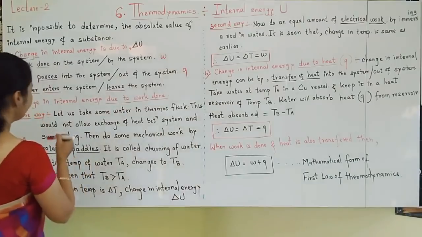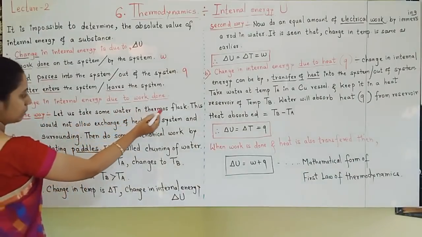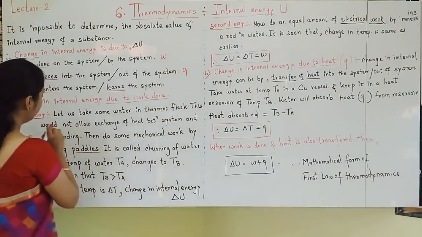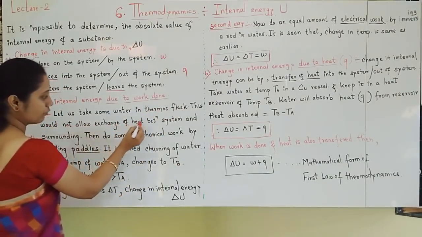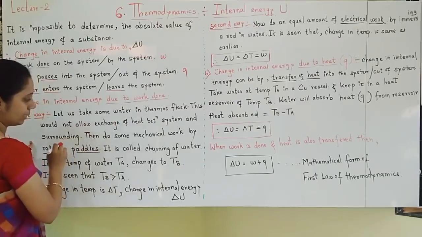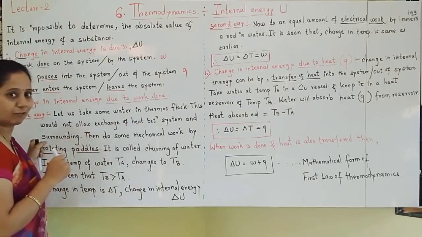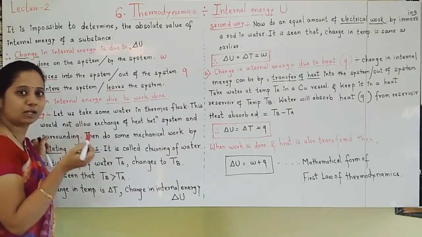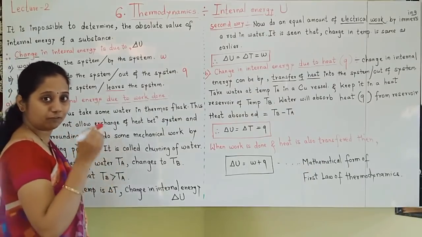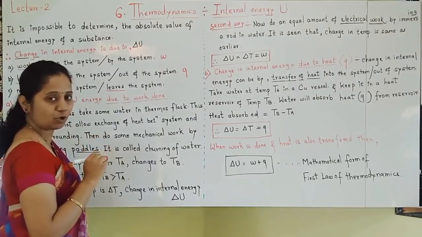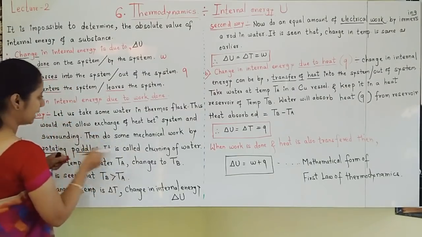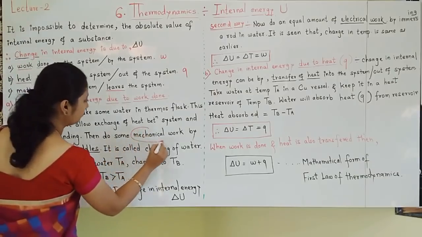Let us see the things. Let us take some water in a thermos flask. The thermos flask's speciality is what? It would not allow exchange of heat between system and surrounding. Because what type of walls are there for a thermos flask? Always remember, non-conducting walls or insulating walls, that type of walls we are going to call adiabatic walls.